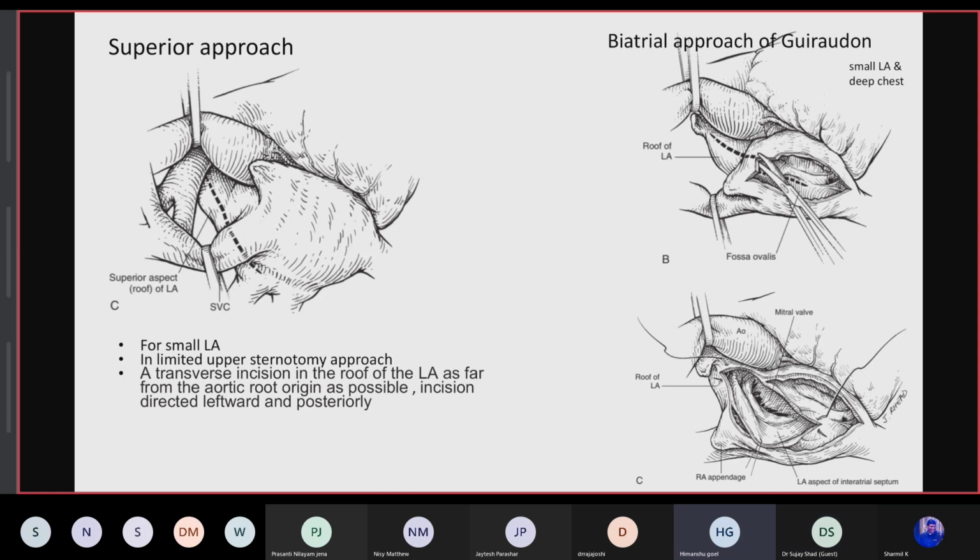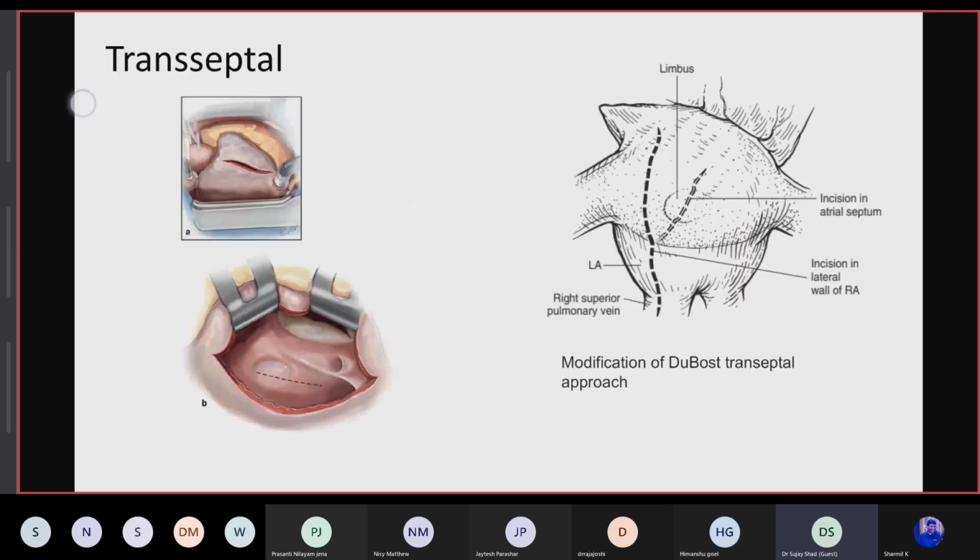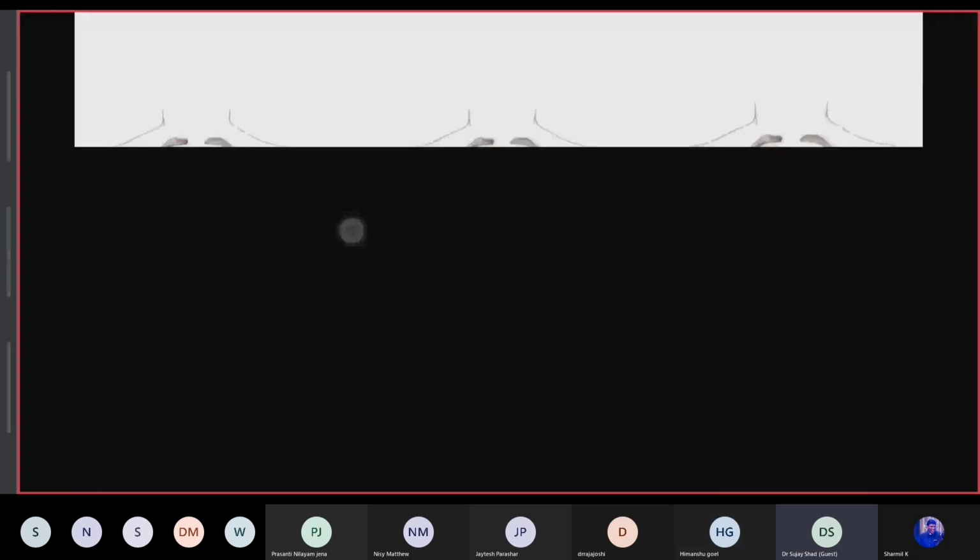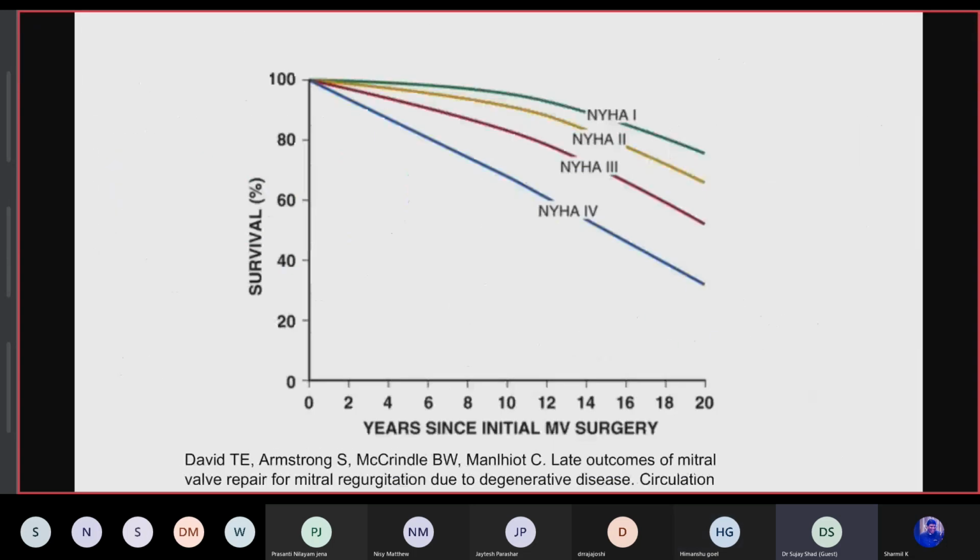Sir, one question from the guideline. They have said that if the LV systolic dimensions are more than 40 and LV ejection fraction is 60%, the likelihood of repair is more than 95%. For rheumatic patients also, how can we judge that this likelihood would be more than 95%, so we can go ahead and repair? This is not for rheumatic. This is primarily for patients who have primary mitral regurgitation. These recommendations are for primary mitral regurgitation, not for secondary mitral regurgitations, not even ischemic.